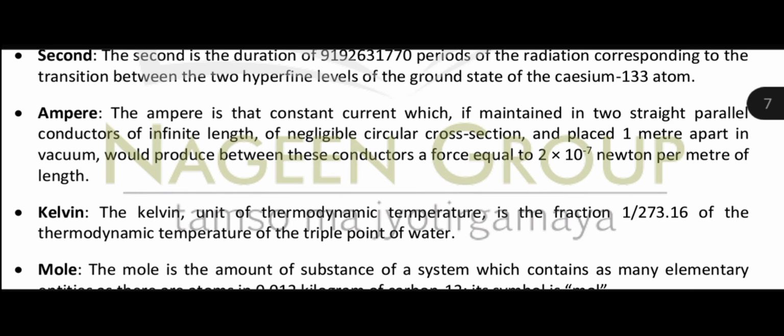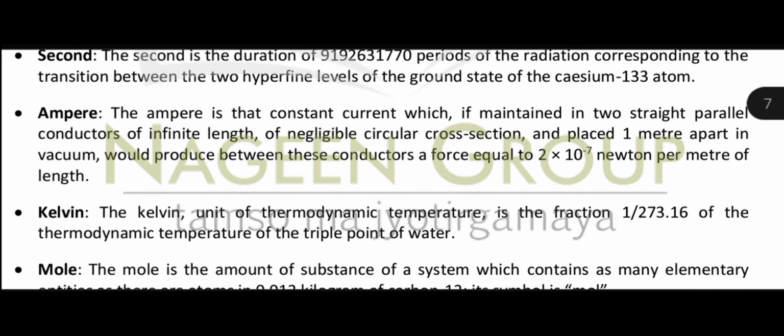Next one is ampere. Now ampere is the current, or you can say constant current, which if maintained in two straight parallel conductors of infinite length, negligible area, placed 1 meter apart in vacuum, would produce between these conductors a force equal to 2 into 10 to the power minus 7 newtons per meter of length. तो एम्पियर क्या है? एम्पियर करंट की वैल्यू है. और जो कब होता है वो?